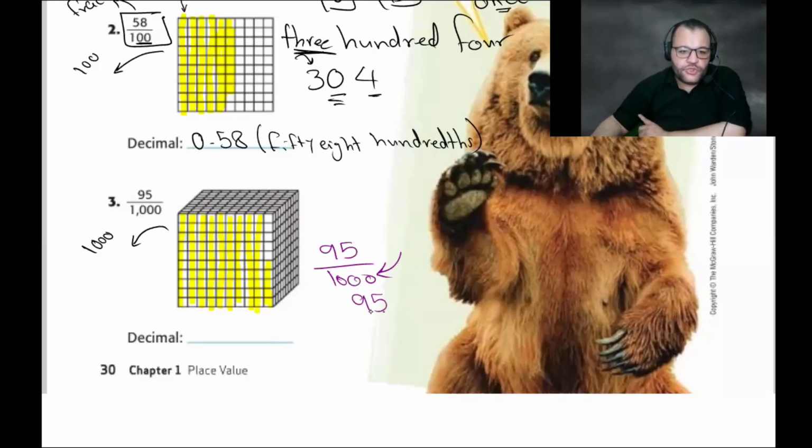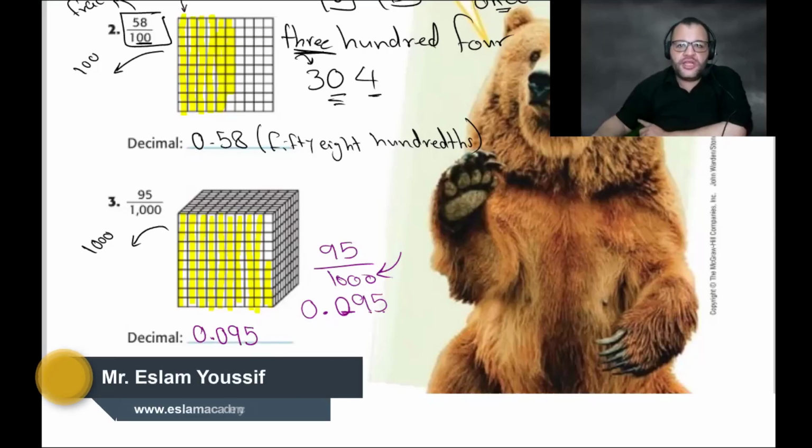1, 2, but there is no number here. Suppose there is a number, is that right? Because we need 3 numbers to the right of the decimal point. There is no number, so we replace it with 0. So now we have 1, 2, 3, then we put the decimal. There is nothing before the decimal, so we replace it with 0. So the answer now will be 0.095.